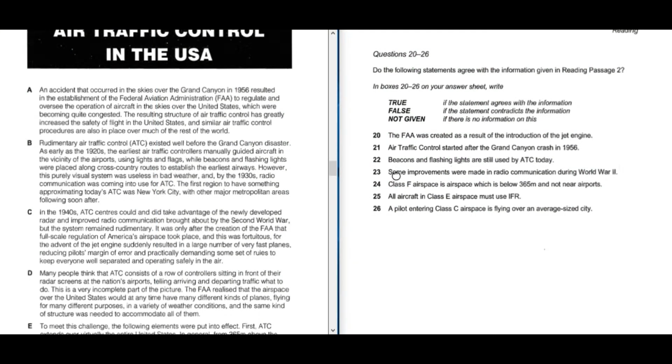Let's come to question number 22. "Beacons and flashing lights are still used by ATC today." Let us try to find these words. Using lights and flags, vicinity, beacons. Okay, so the keywords are in this passage, so let us read it carefully. They have mentioned that in earlier days they were using lights, flags, and beacons.